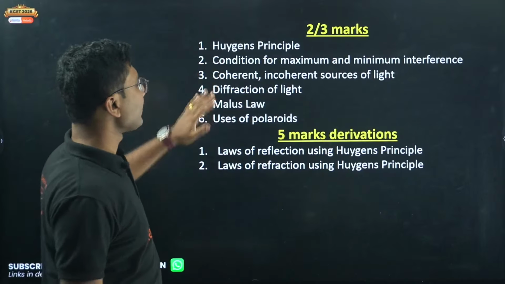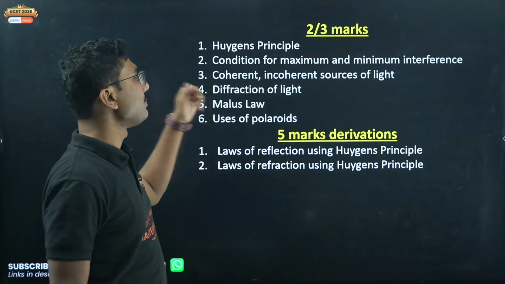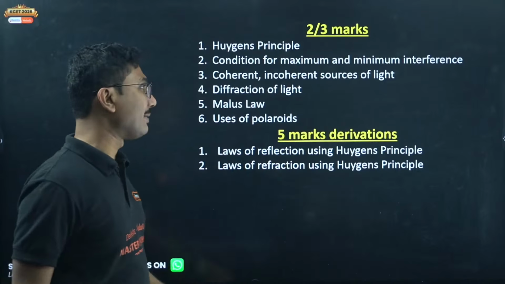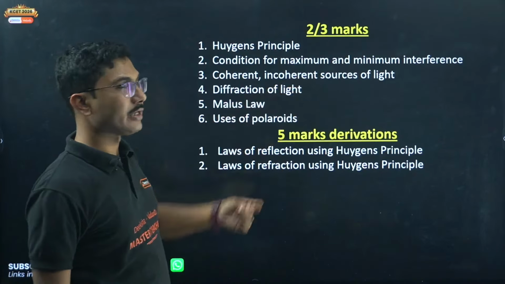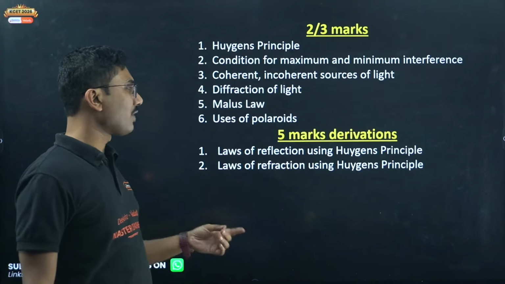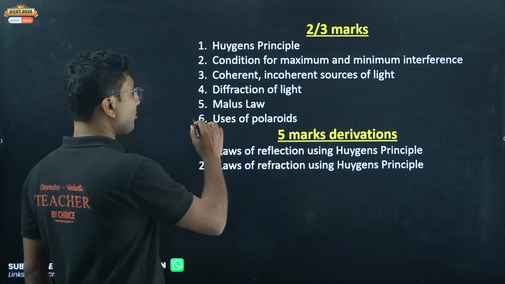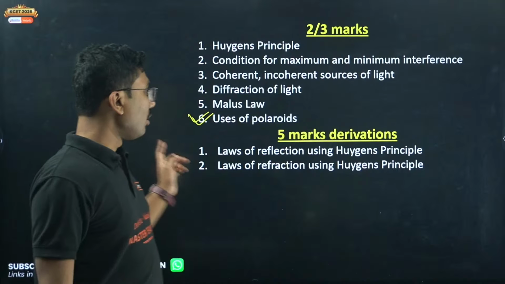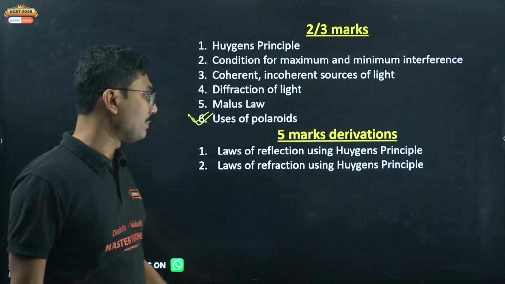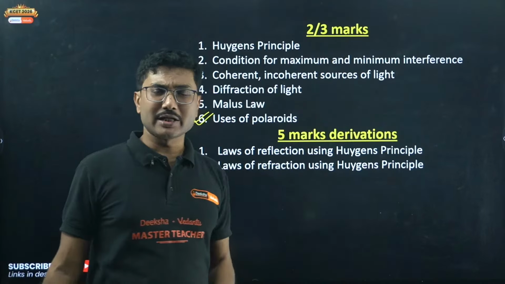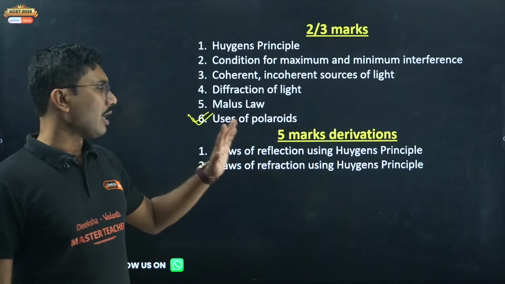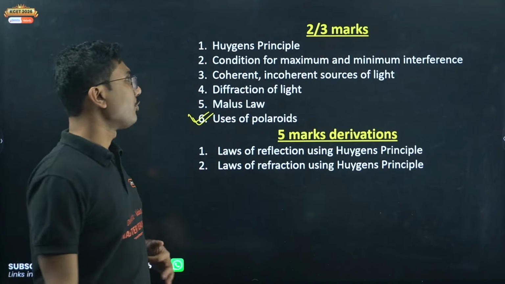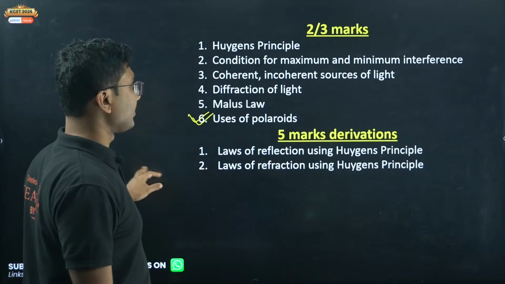Now what are all the questions going to come? Huygens principle, conditions for maximum and minimum, coherent and incoherent sources of light, diffraction of light, Malus law, uses of Polaroid. Uses of Polaroid is one of the most important questions from this chapter. Laws of reflection using Huygens principle and laws of refraction using Huygens principle are the important derivations from this chapter. So these are all the important questions.